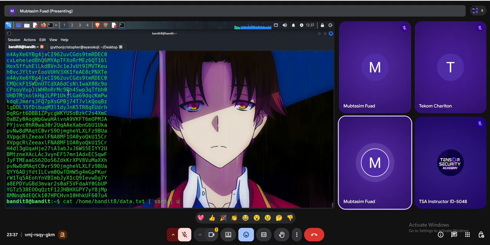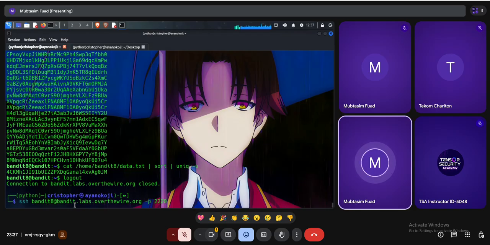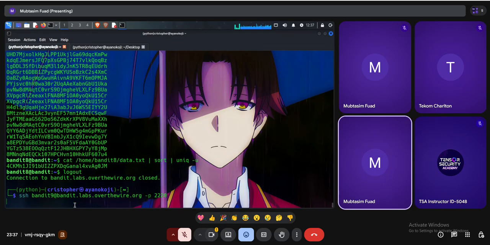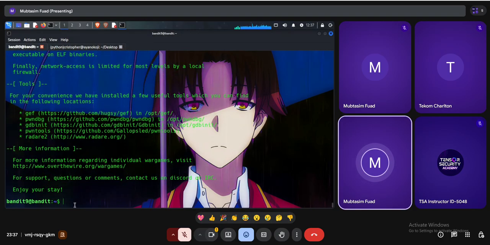Then we have something called uniq. The uniq command line utility is for finding unique lines. So I have to use the option -u for finding the unique line. Enter, and we have this one, and actually that's the password. Copy selection, and again log out and go to the next level, which is bandit9. Enter the password, and we log in as bandit9. Clear.